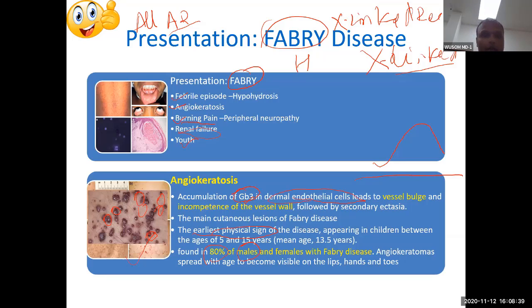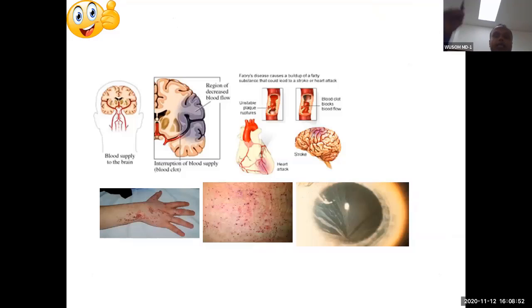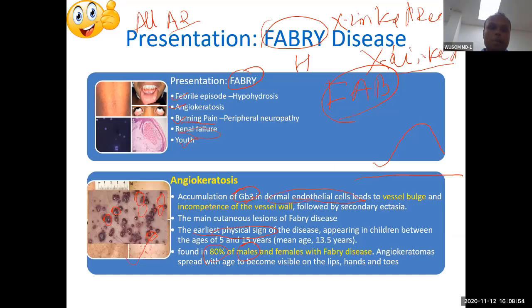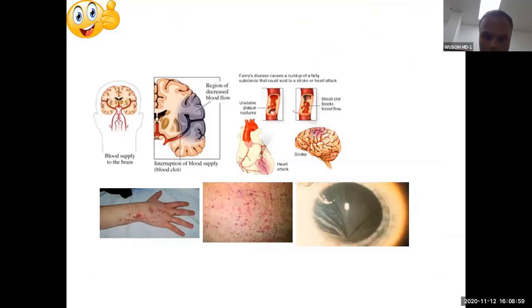Along with angiokeratoma, you can remember FAB. F is hypohidrosis, meaning febrile episode, A is angiokeratoma, and B is for burning pain. Along with this presentation, you can see renal failure because of this angiokeratosis. There will be blockade in the small vessels, and this will cause heart problems, cardiovascular problems. It can cause problems even in the brain and kidney. And you can see eye changes, clouding of the cornea.